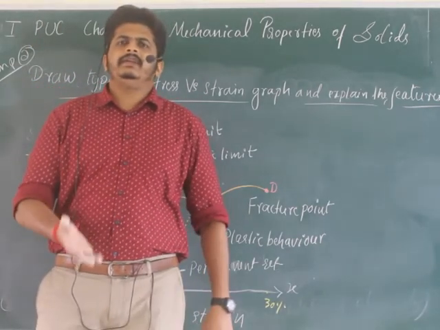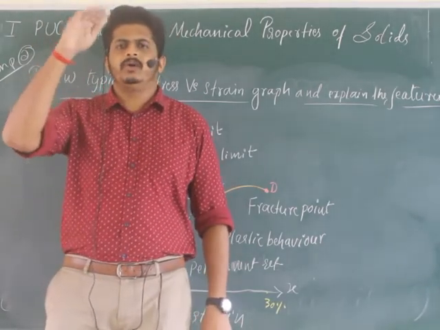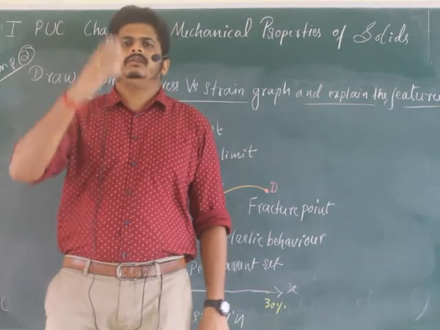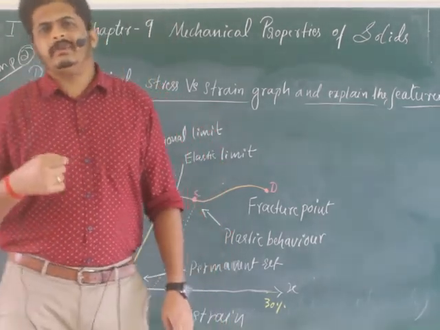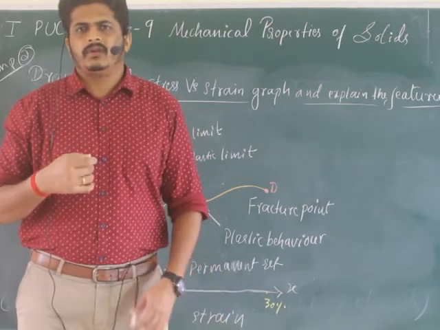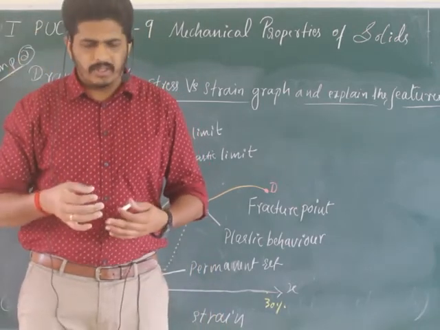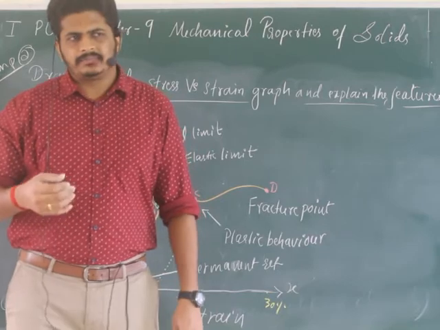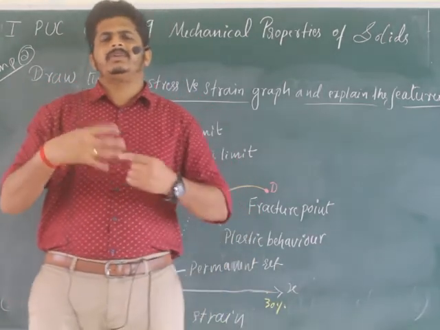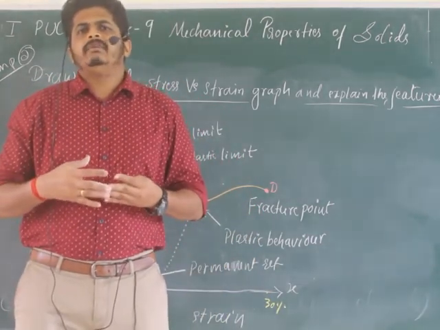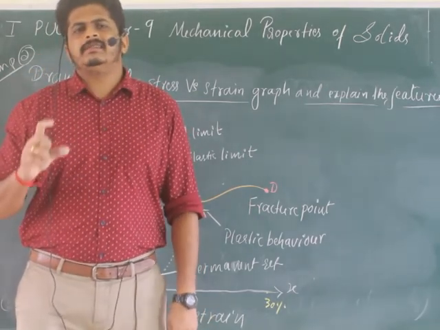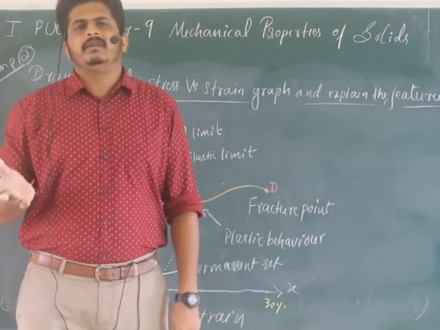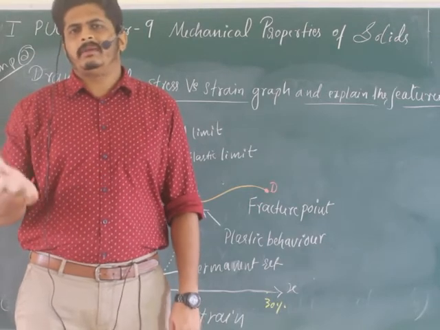A lift is made to move upward or downward by using strings. Metallic strings will be there. That particular string will have its own elastic limit, and it will be written inside the lift: maximum how many members? 10 members.